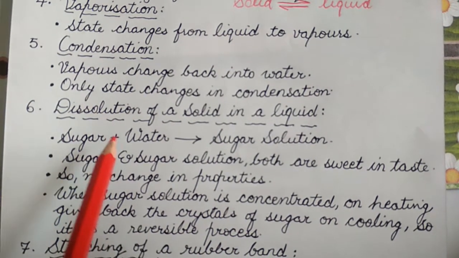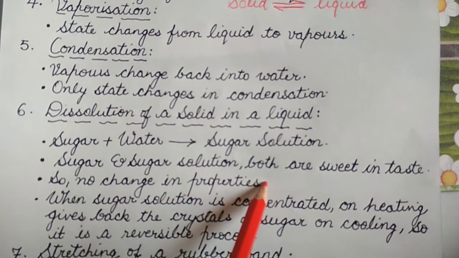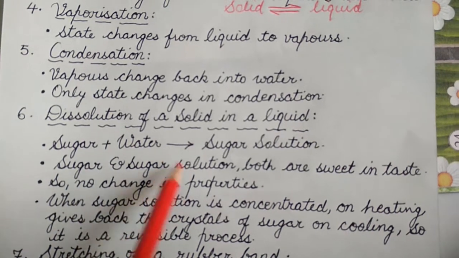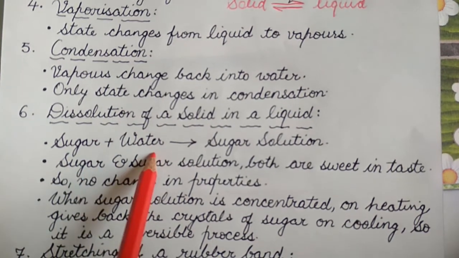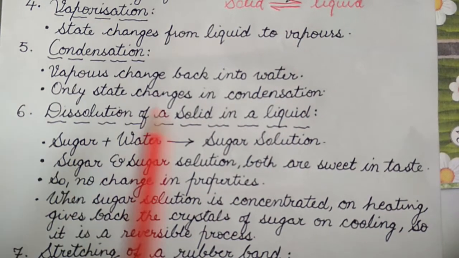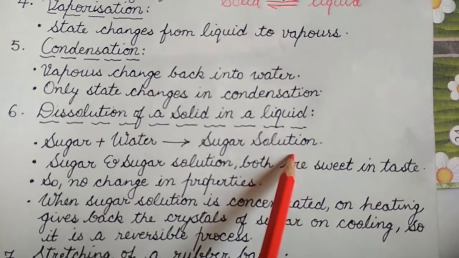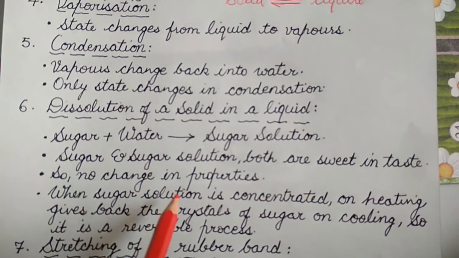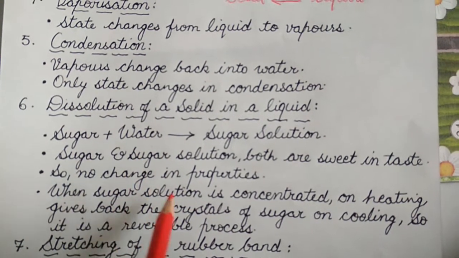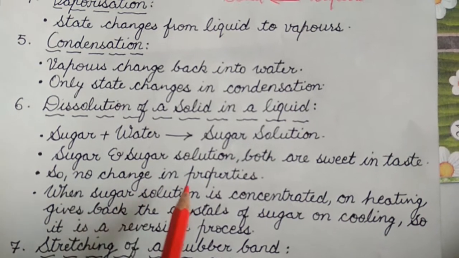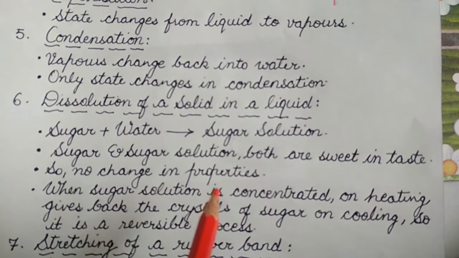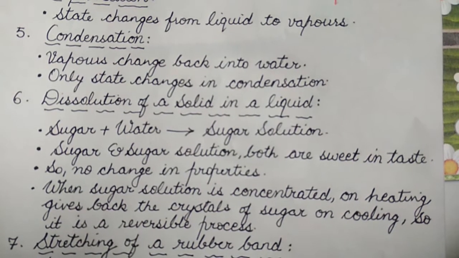So whenever we dissolve any solid into a liquid, like sugar into water or salt into water, we get a solution. And if we dissolve sugar into water, we get sugar solution with the same properties. If sugar is sweet in taste, then the sugar solution will also be sweet in taste. So this change is also known as a physical change, since there is no change in the properties of matter. And even we can get back the sugar from sugar solution. So this change is a reversible change.